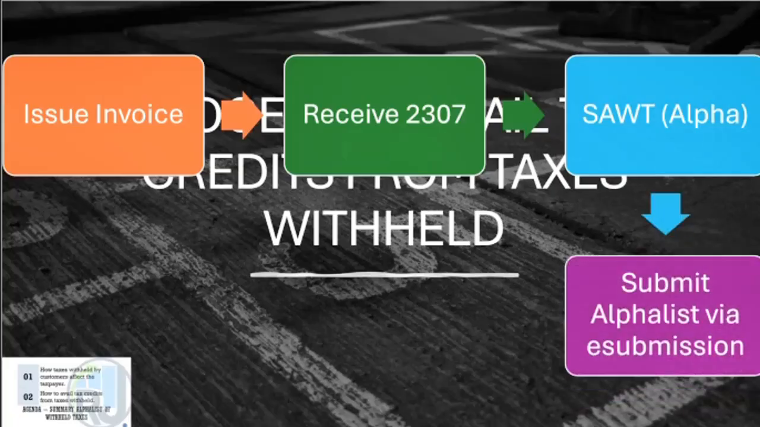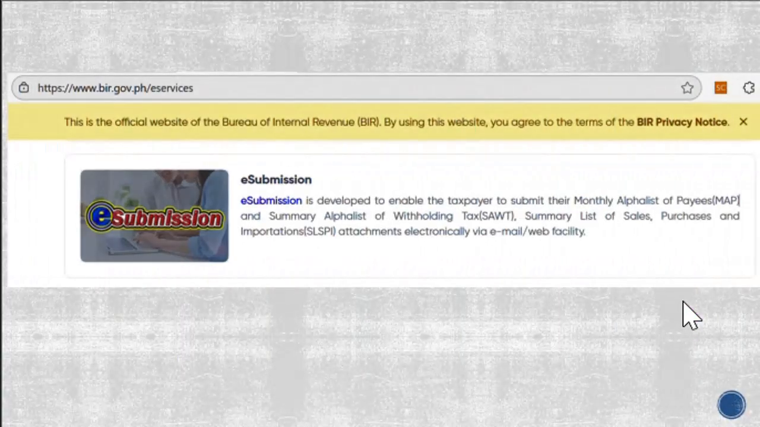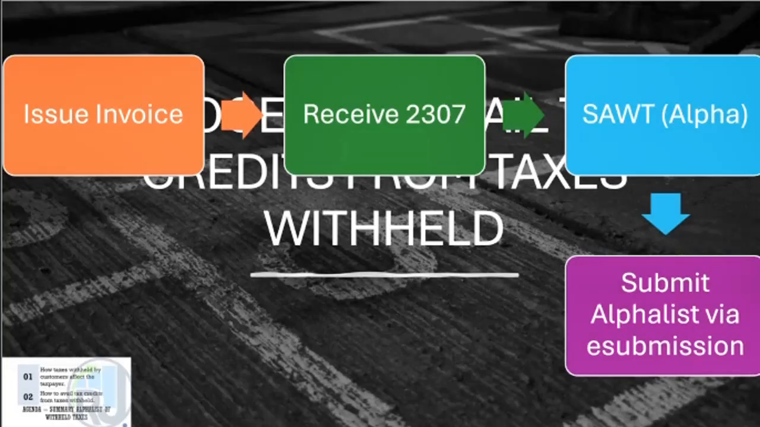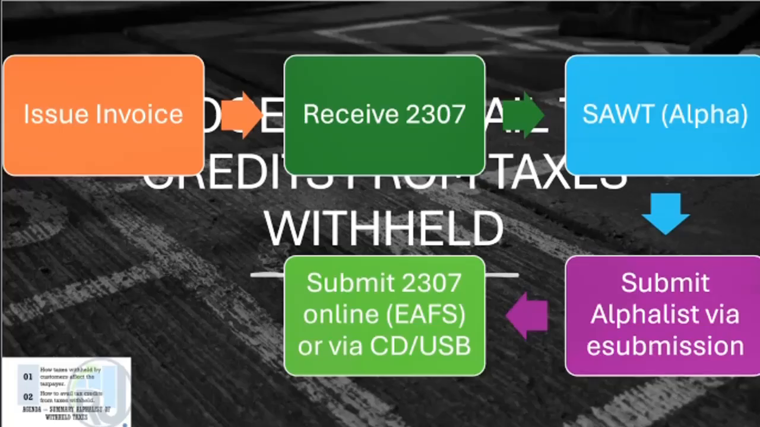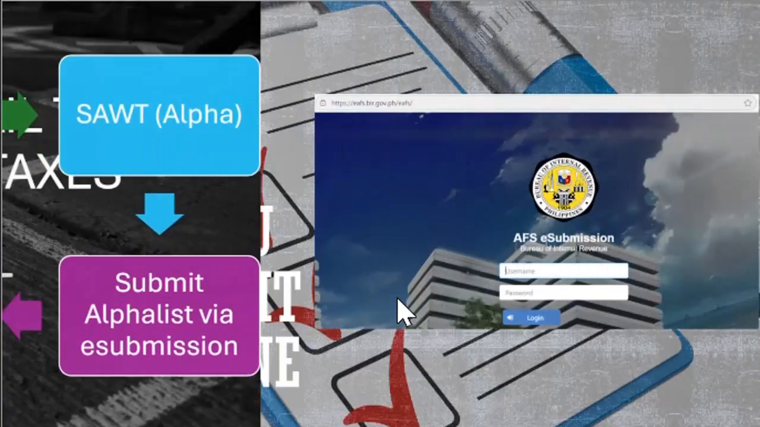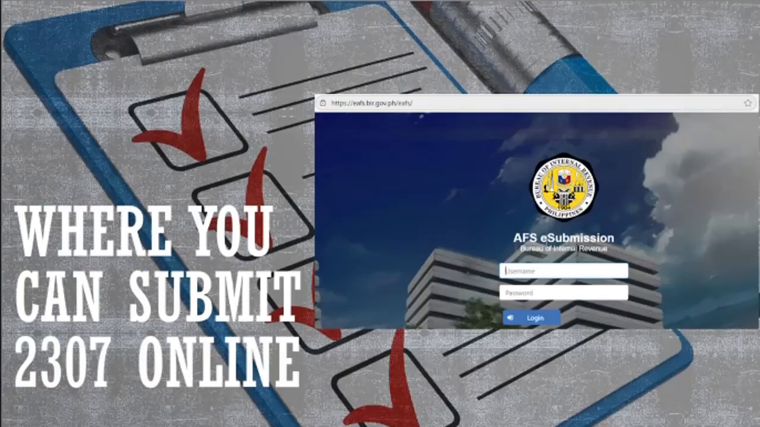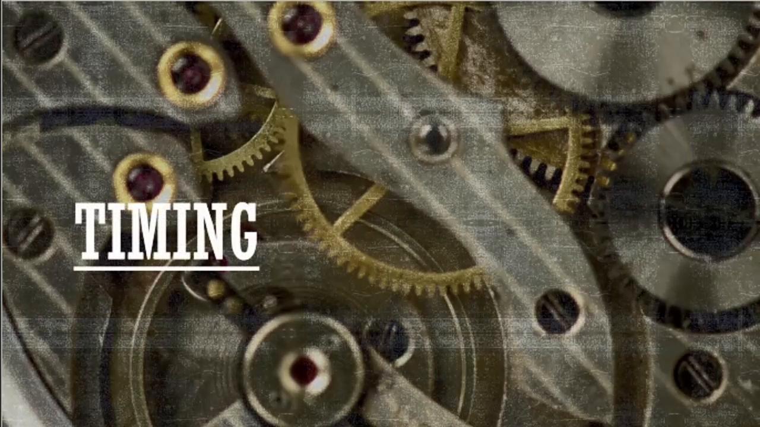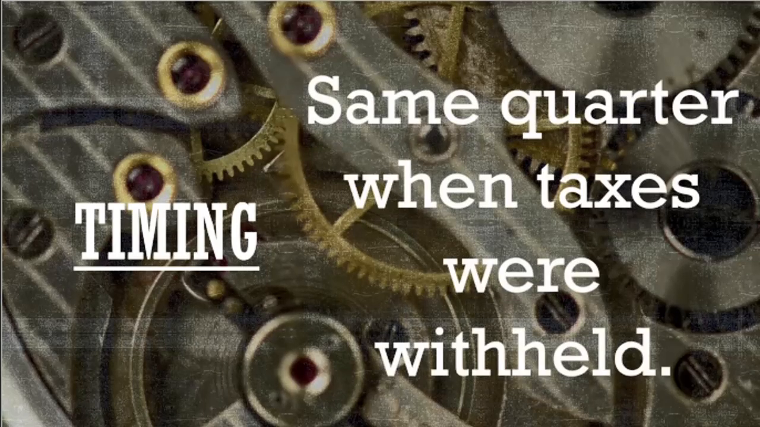Now, after encoding it to the Alphalist data entry system, we need to, of course, submit the Alphalist via the e-submission facility again through the BIR website, and after which submit the 2307 online via the eAFS facility or via DVD or USB. Next question is, when do we need to encode it in the summary alphalist of withholding taxes? The timing of which is, it should be encoded and submitted in the same quarter when taxes were withheld by our customers.